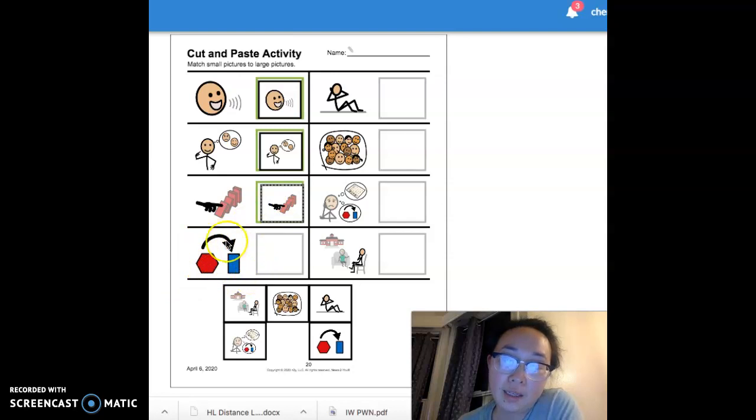This icon is the icon for change. So it changes from one shape and color to another shape and color. This means that people can be really stressed when there is a lot of change going on. It's one of our vocabulary words for this week. If you can find change.